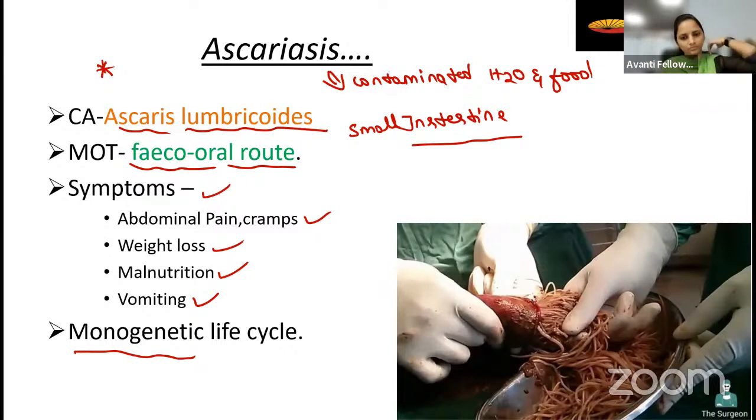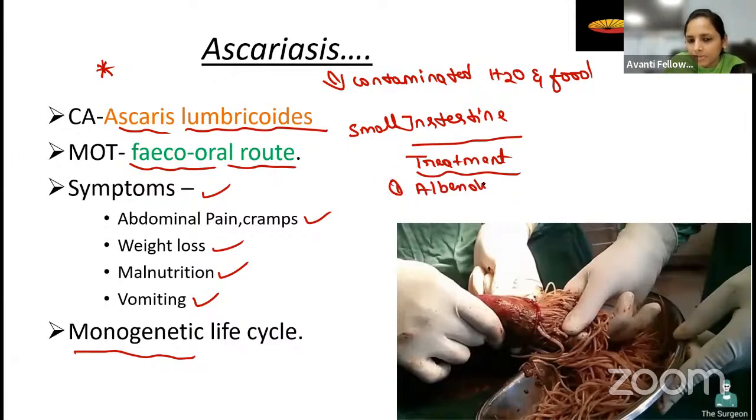Okay, fine. Then what is the treatment we are going to give? Here they will give a tablet once a year. Once a year it will kill all the ascaris in the stomach. We call it albendazole. Albendazole, yearly once they will give.